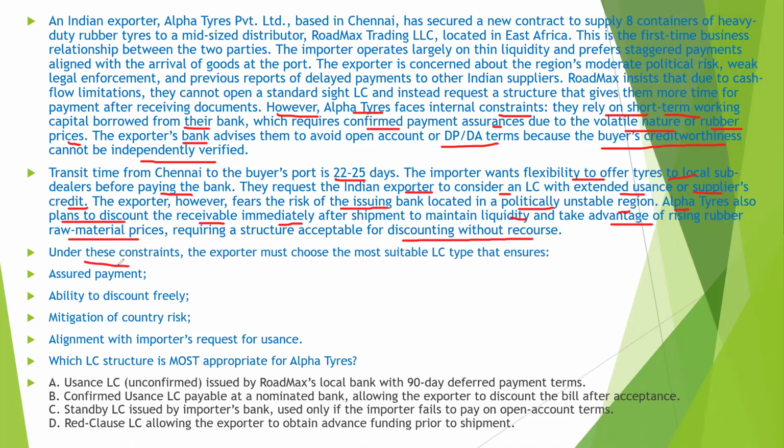So under these constraints, the exporter must choose the most suitable LC type that ensures assured payment, ability to discount freely, mitigation of risk, and alignment with the importer's request for usance. So, which LC structure is most appropriate for Alpha Tire?